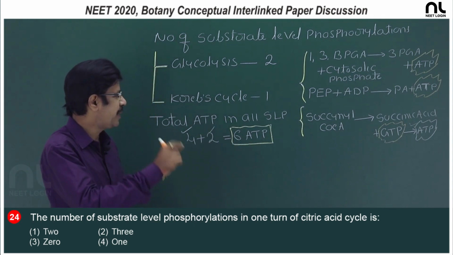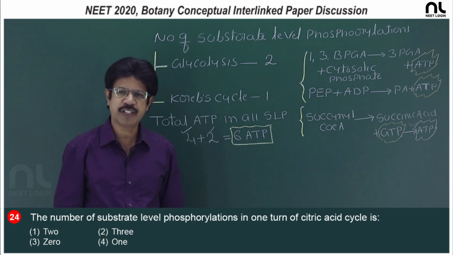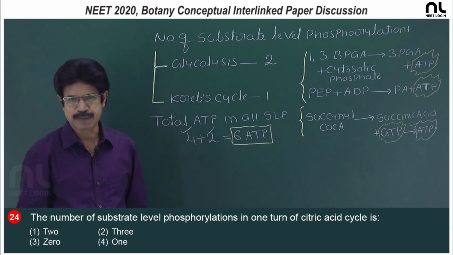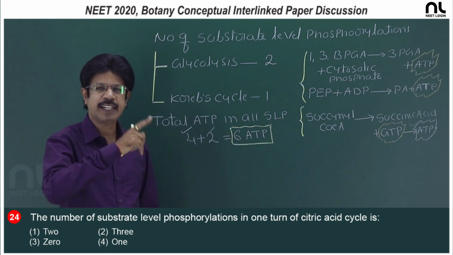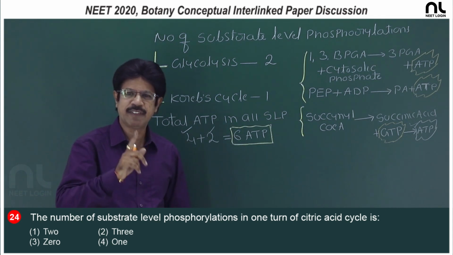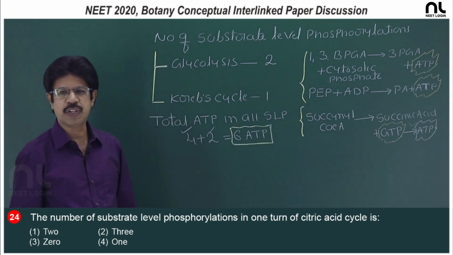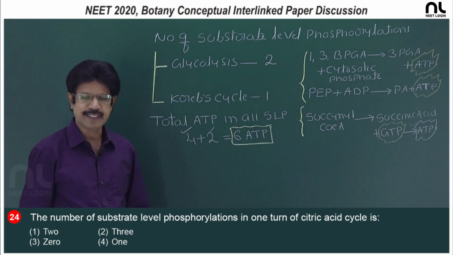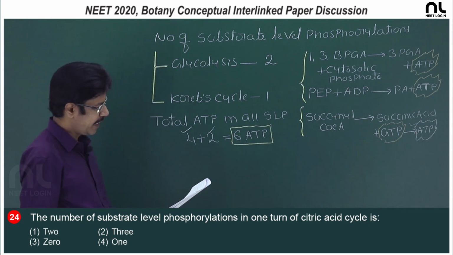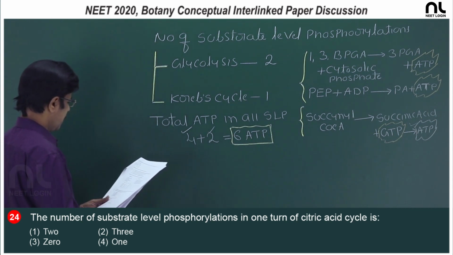So, the total ATP in all substrate level phosphorylations is going to be 6 ATP. For one turn of the Krebs cycle, one substrate level phosphorylation occurs during the step from succinyl coenzyme A to succinic acid, and the right option is the fourth option.